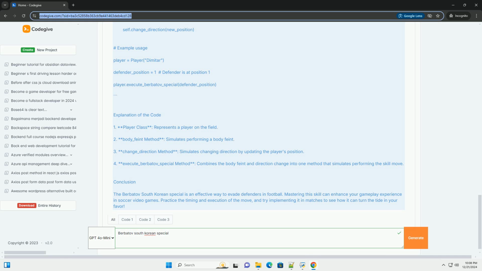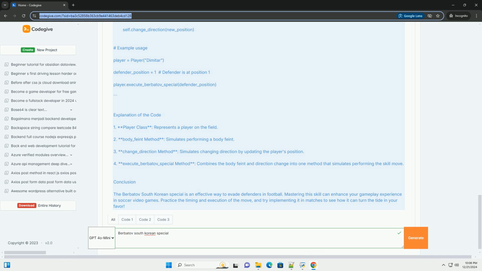Change direction quickly to evade. new_position equals self.position plus 1 if feint_direction equals left else minus 1. self.change_direction(new_position). Example usage. player equals Player, Dimitar. defender_position equals 1, defender is at position 1. player.execute_berbatov_special(defender_position).